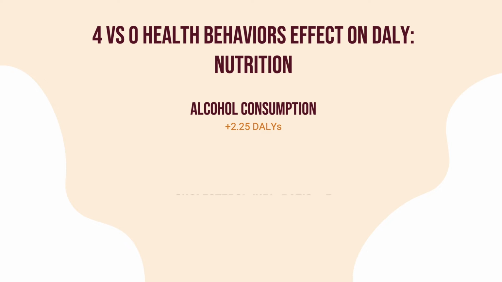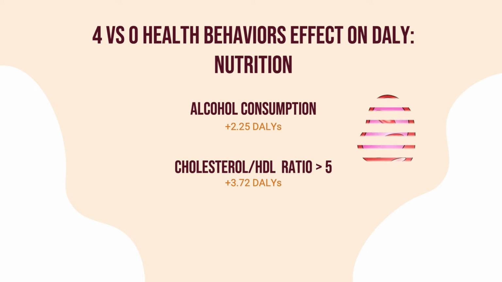A cholesterol to high-density lipoprotein ratio greater than 5 also imposes risks for DALY. Individuals can have 3.72 lower DALYs by monitoring and maintaining healthy levels. This is because cholesterol can increase the risk of heart disease by developing fatty deposits in blood vessels that make it hard for blood to pass through and supply the body, which also causes the heart to operate inefficiently and wear down. There are 2 types of cholesterol: low-density lipoprotein LDL and high-density lipoprotein HDL.